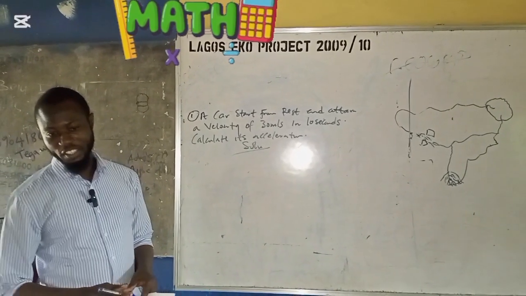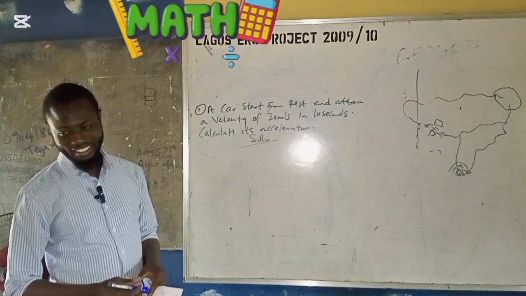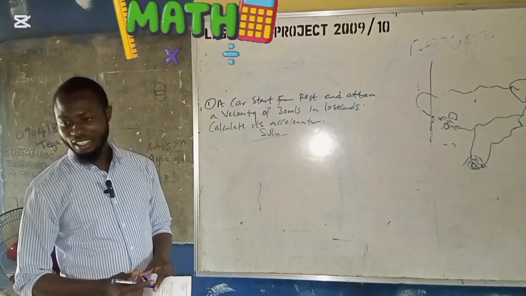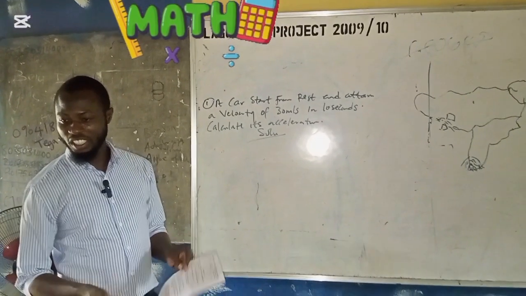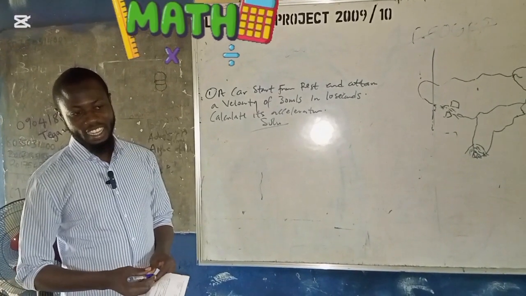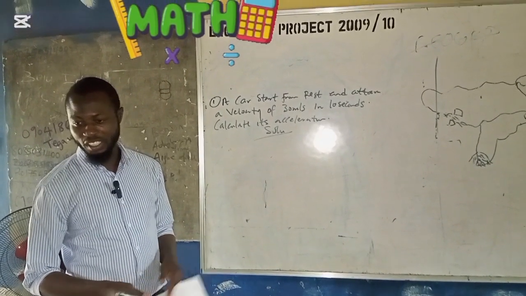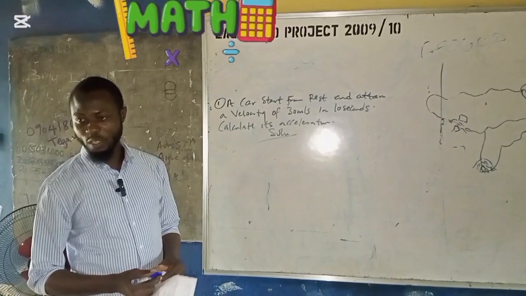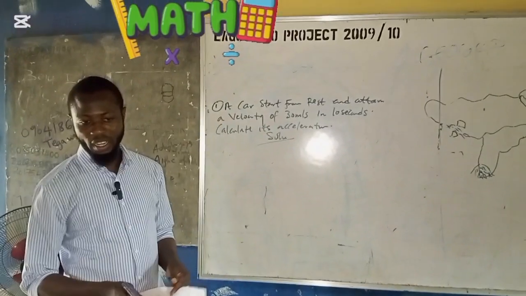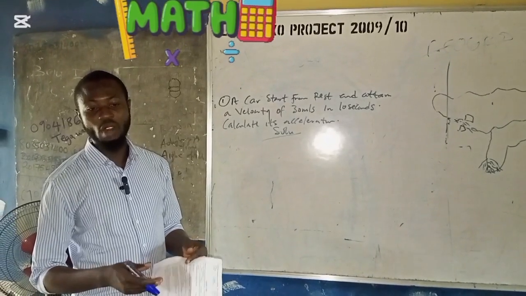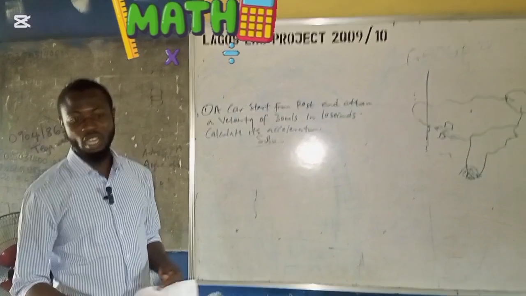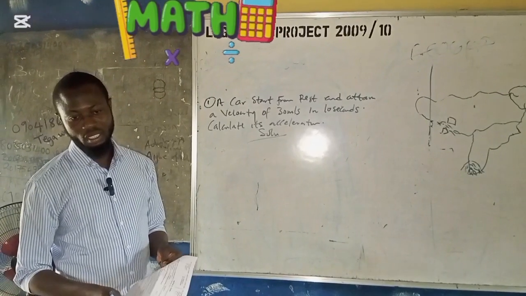Who can tell me the definition of acceleration? Acceleration is the rate of change of velocity with respect to time. You must know those definitions. But physics is all about this: once you know how to prove, you are able to state the definition of that particular parameter.